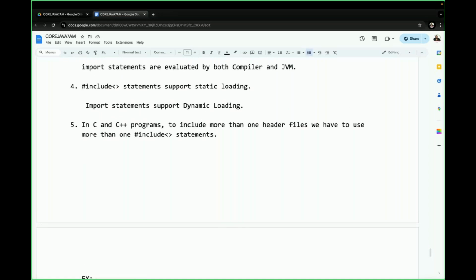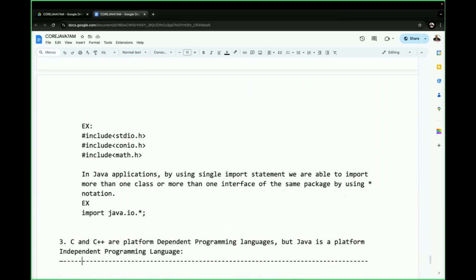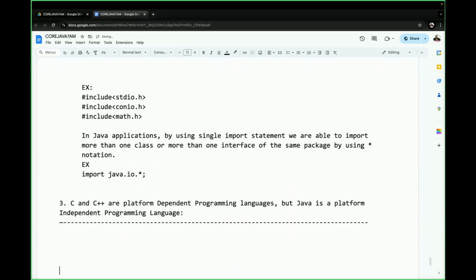Hash include statements support static loading. Import statements support only dynamic loading. In C and C++ programs, to include more than one header file, we have to use more than one hash include statement. But in Java, to include more than one class or interface of the same package, it is sufficient to take only one import statement with star notation. These are the points we understood up to now.